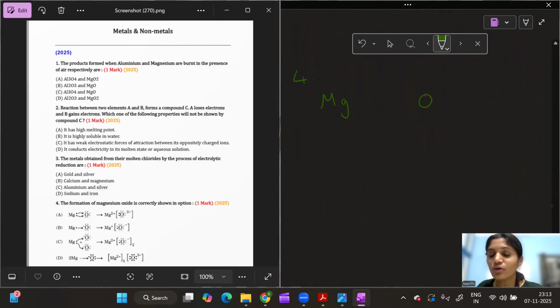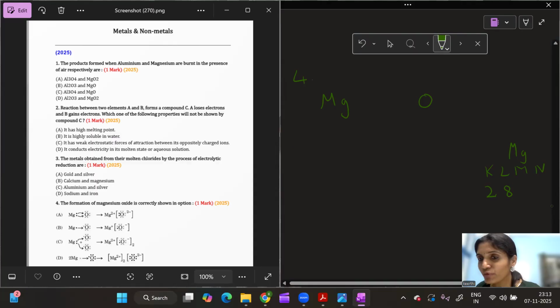Now, Lewis dot structure means what? I have to represent the valence electrons of that particular metal or non-metal. If you take magnesium, its atomic number is 12. So the arrangement of electrons will be 2, 8. In the K shell you can fill 2 electrons, in the L shell you can fill 8 electrons. So the remaining 2 will go to the M shell.